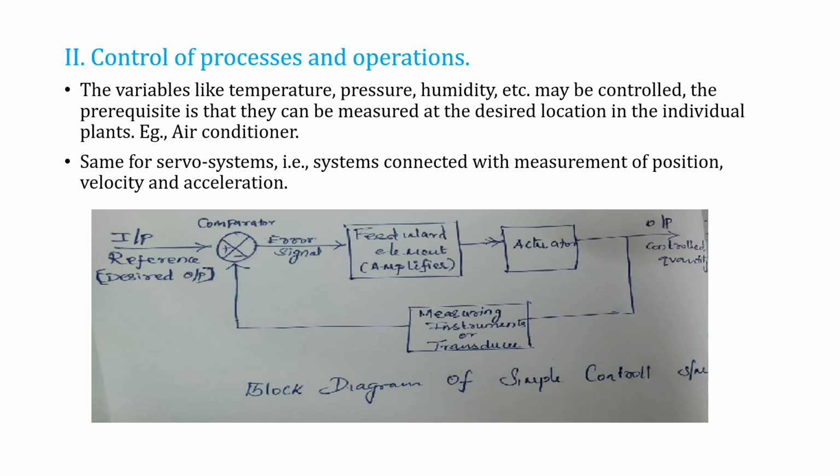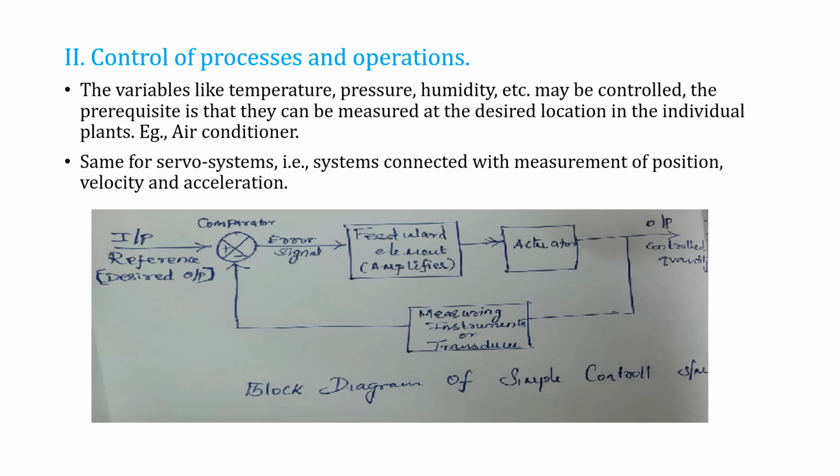Then the second one, control of process and operations. Variables like temperature, pressure, humidity, etc. may be controlled. The prerequisite is that they can be measured at the desired location in the individual plants. For example, an air conditioner. So here is the feedback loop for a simple control system. Initially we give the input reference, what we need. Then it goes to the feedback element, amplifier, then actuator.